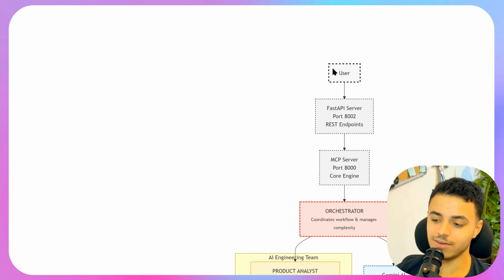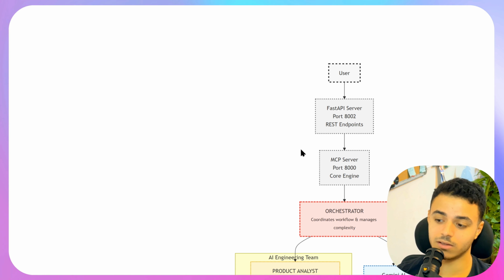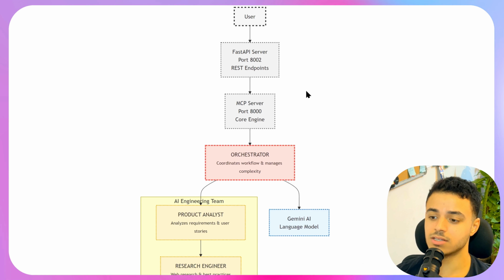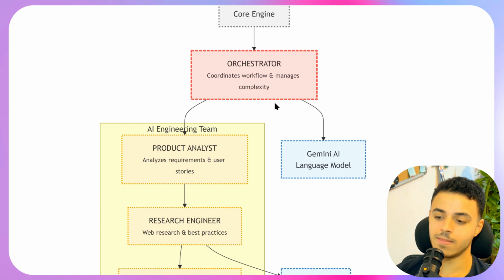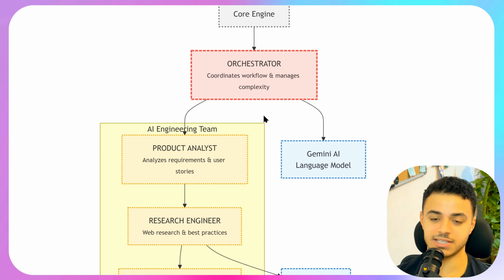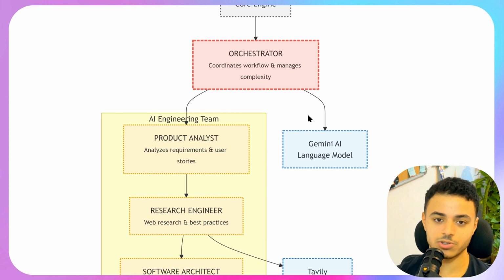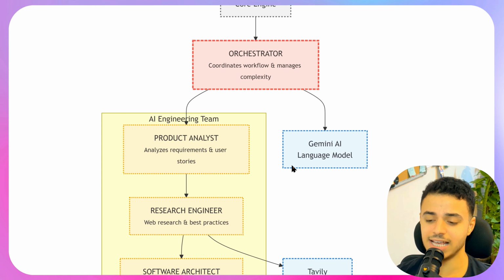So first, we have the user connected to a FastAPI server, or he can connect directly to the MCP server port. And I'll show you the two ways. And this user is talking to the orchestrator that is able to plan and break down the tasks for every single agent, or in our case, for every single tool. And basically, we are using Gemini as the main LLM for doing all these tasks.